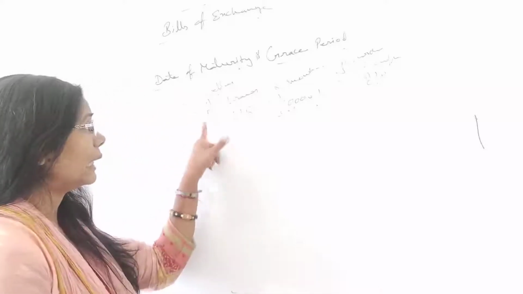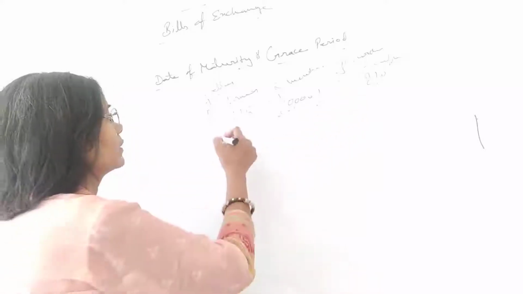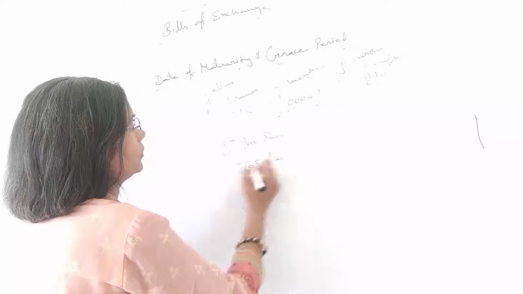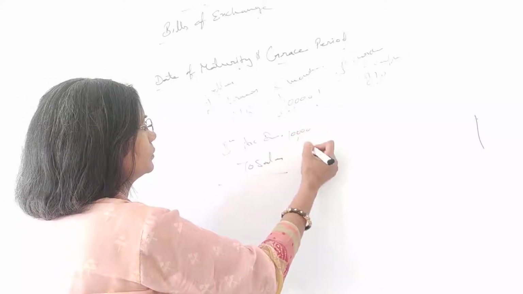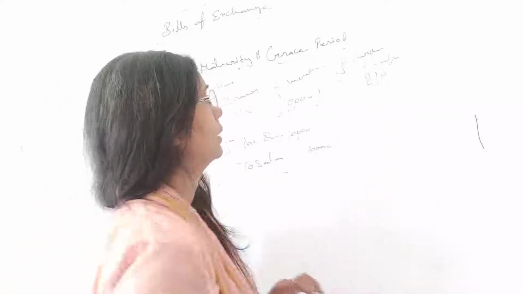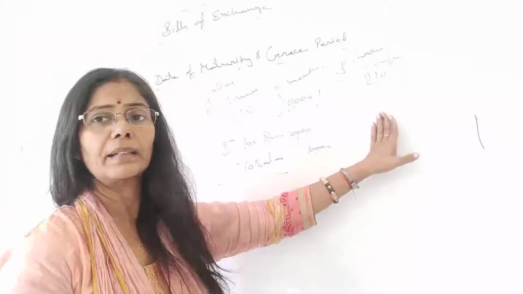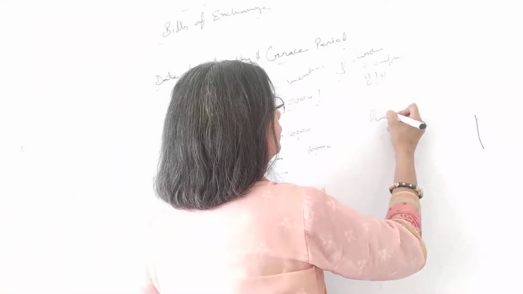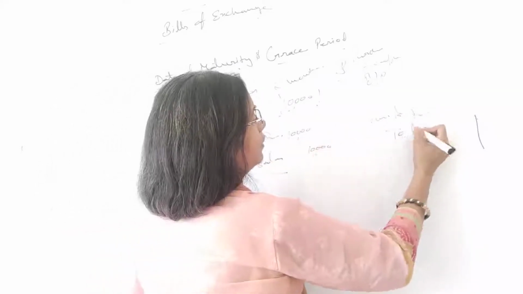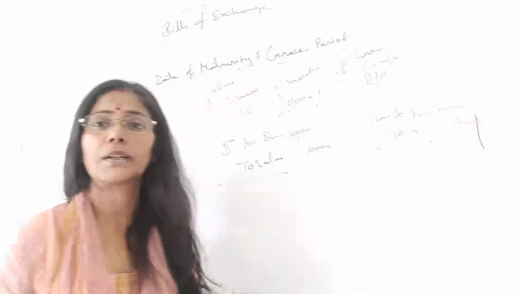Alright. So A has sold the goods to Mr. B of 10,000 rupees. So B's account debit to sales. And then if we talk about B's books, what has B done? B has made a purchase. So the entry will be purchase account debit to, from whom did he purchase? A. Amount is 10,000. Understood?